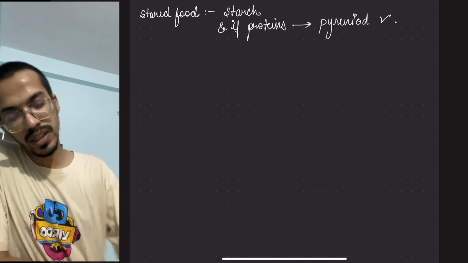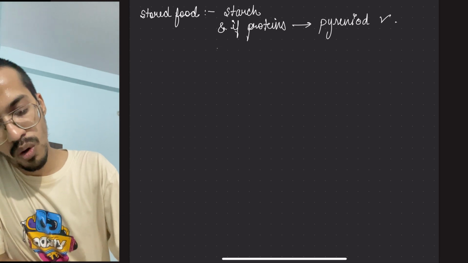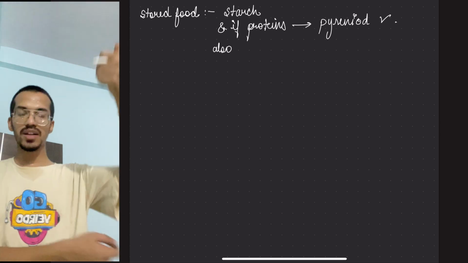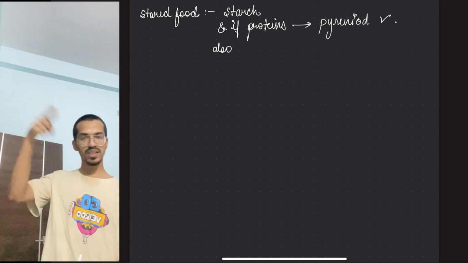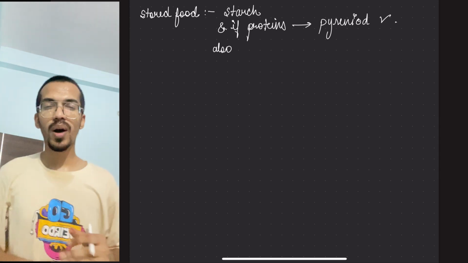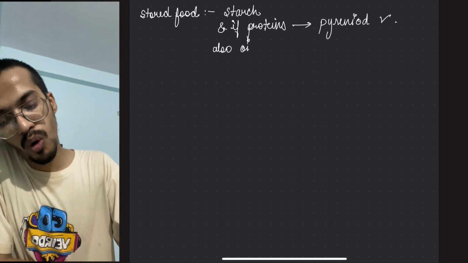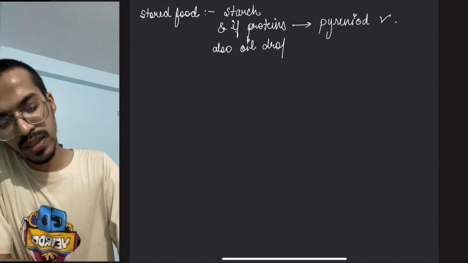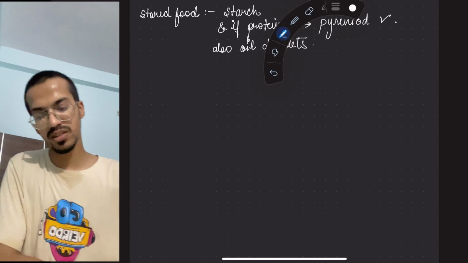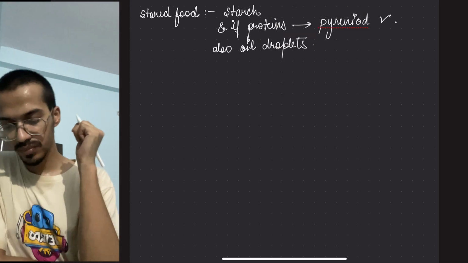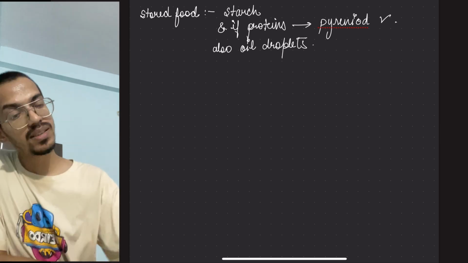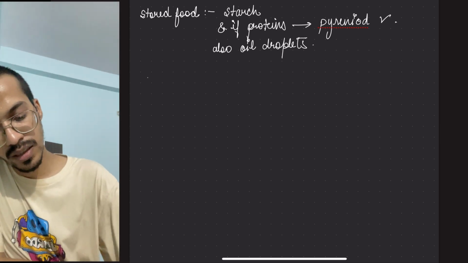Now, starch is carbohydrate. Proteins, pyrenoid form. There might be oil droplets also. So means fat deposition is also there. Also oil droplets, similar to the higher plants.